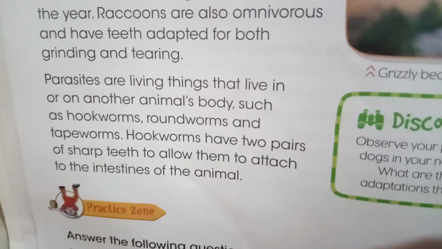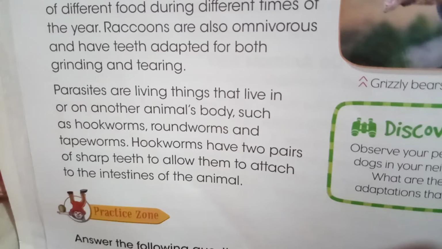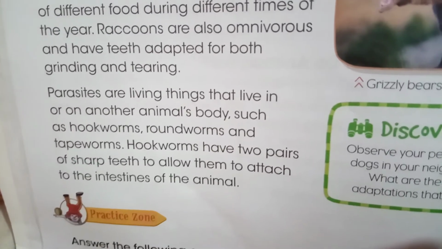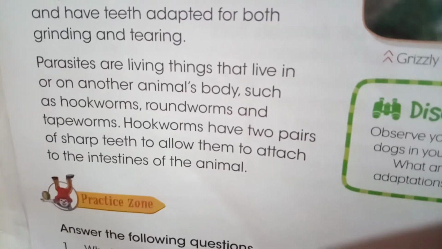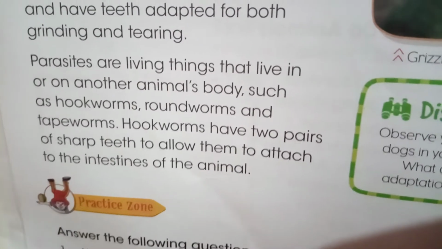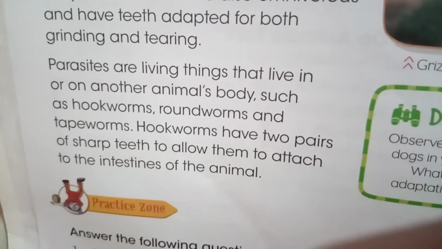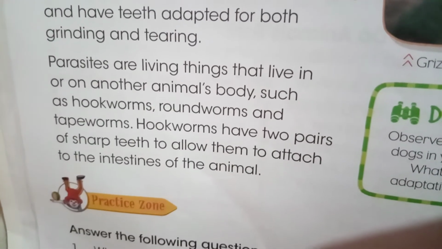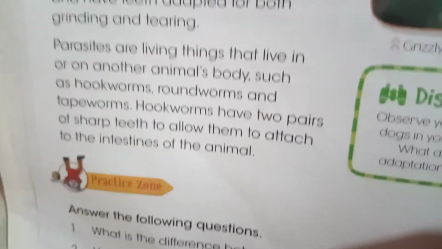Hookworms have two pairs of sharp teeth and they attach to the intestine of the animals. Another example of a parasite is lice, which is found in the hair. They also suck your blood. So when you have a lot of lice, you feel like somebody is sucking your blood, but you don't know because they are parasites and they live on your blood.